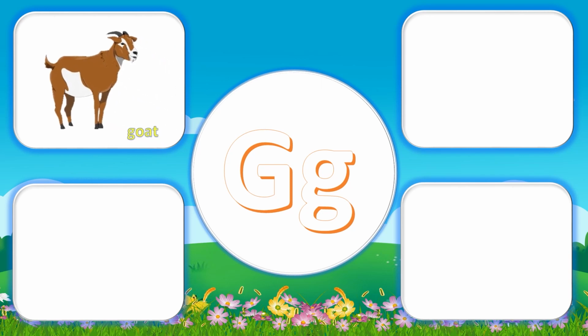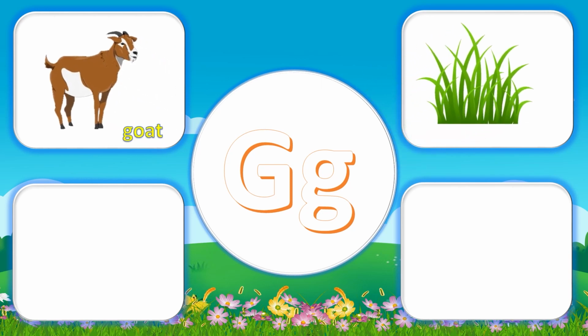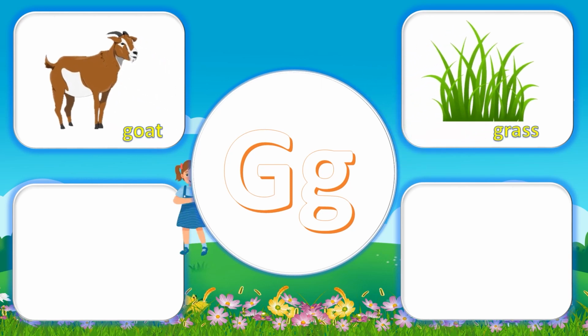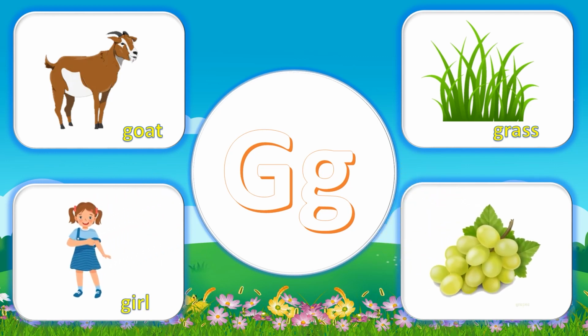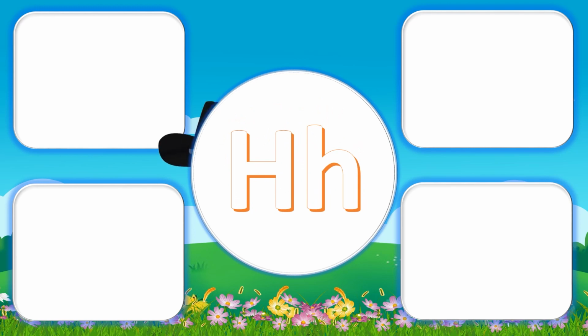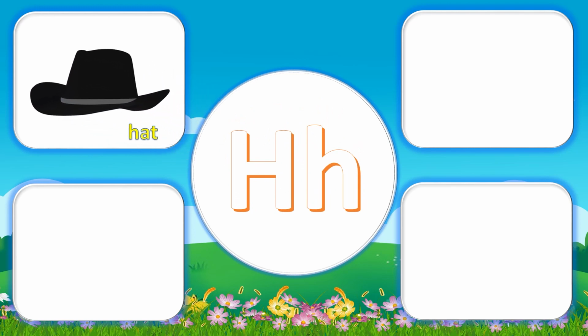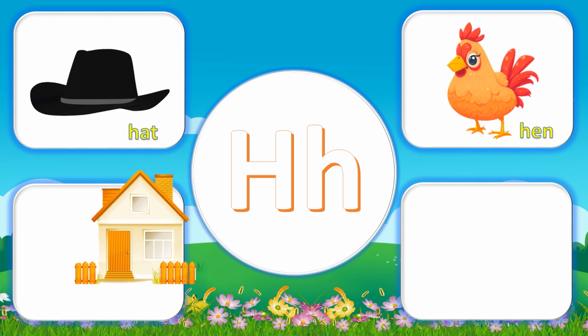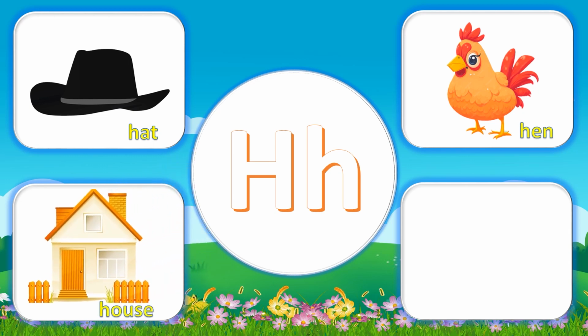G for goat, G for grass, G for goal, G for grapes. H for hat, H for hen, H for house, H for horse.